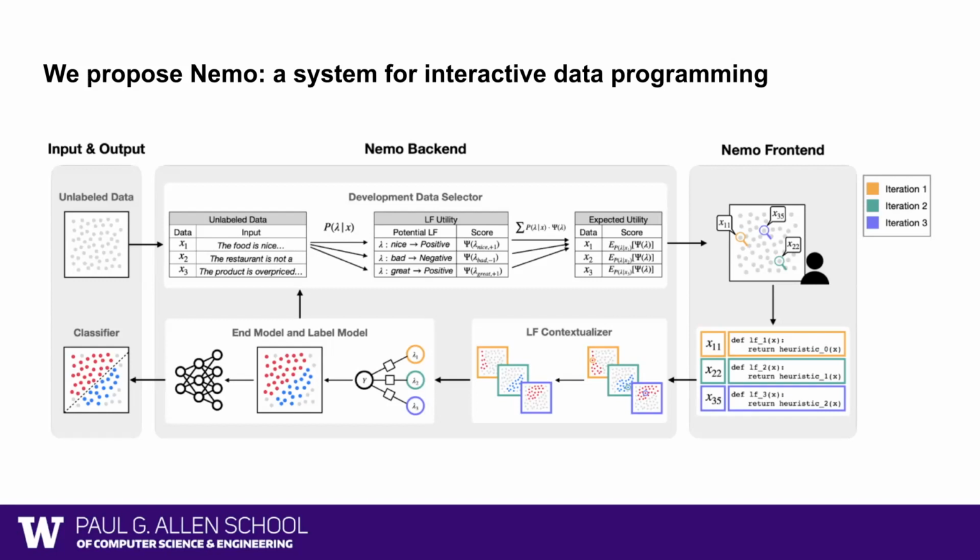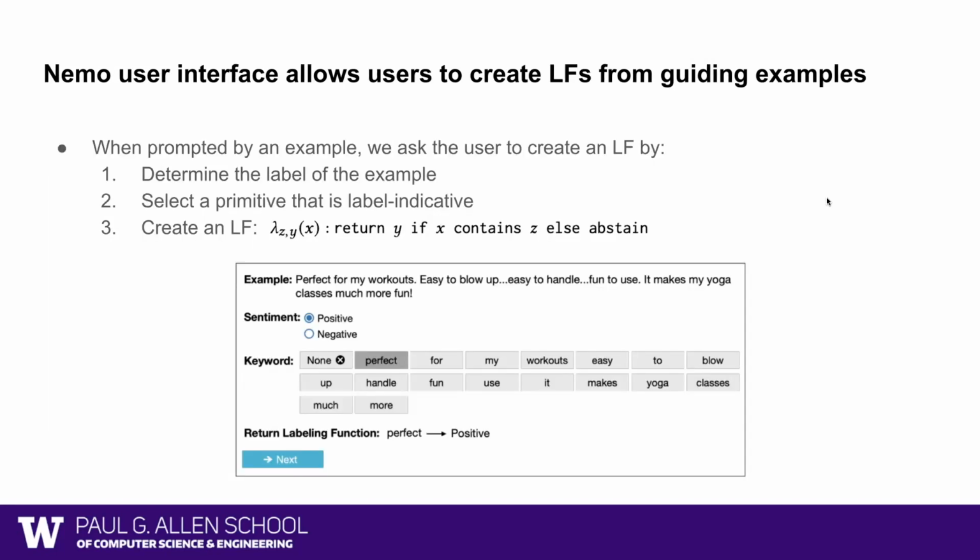Let's dive into each of these components. First, at the NeMo front end, the user can create labeling functions from the selected data points. For example, in a sentiment classification task, when prompted by an example, "perfect for my workouts, it makes my yoga classes much more fun," we first ask the user to determine the label of the example. In this case, it's a positive sentiment. Then the user selects the keyword primitive that is indicative of the positive label. In this case, assume that the user selects "perfect." Then we can create a labeling function: return positive if the sentence contains the keyword "perfect."